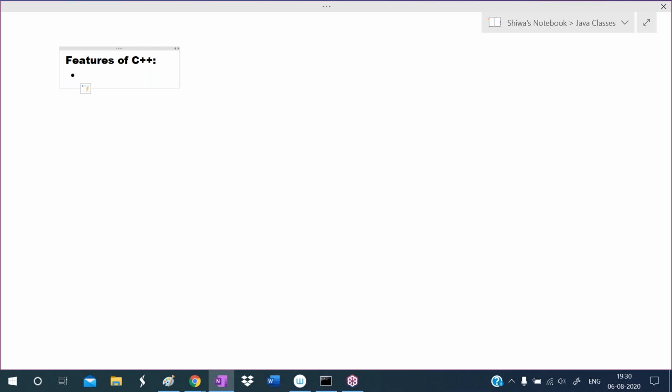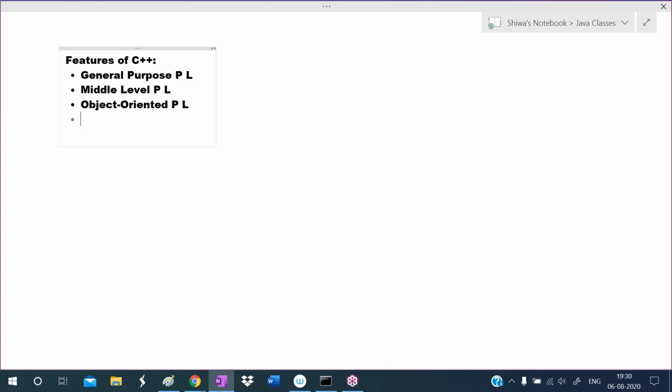Just now I told that C++ is a general purpose programming language. This C++ is the middle level programming language, and it is object oriented. This is the biggest feature of C++. This is the object oriented programming language.